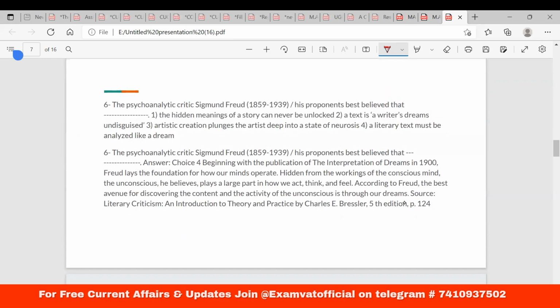Let us move on to the next question, that is on Freud. You can understand the difficulty level of the question, or maybe the trick, or I would say the conceptual aspect of these kinds of questions, right? Not the direct one. So for the direct questions, obviously I'll bring another set, the previous years, and obviously a few sets. But look at the difficult types of questions.